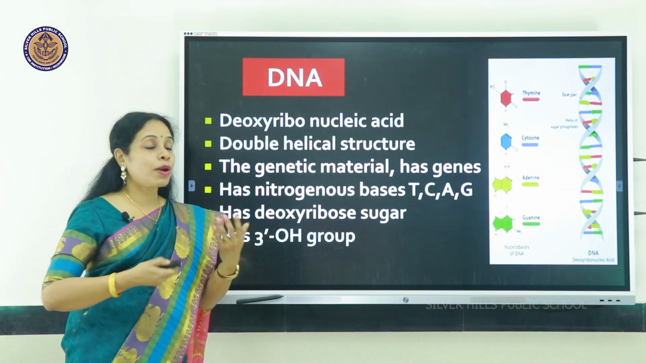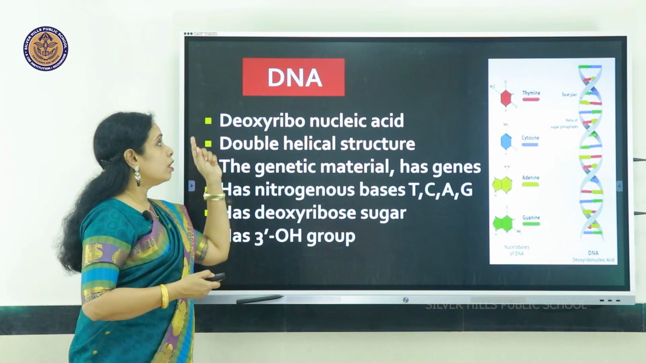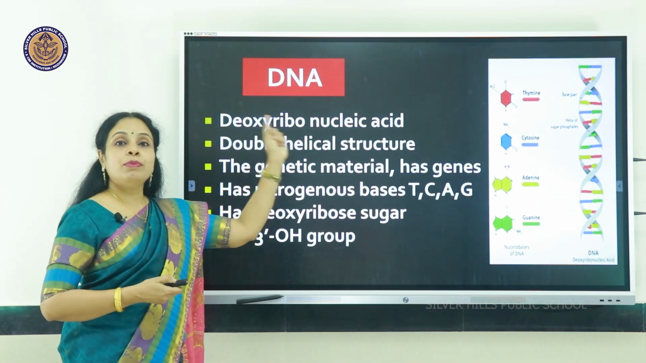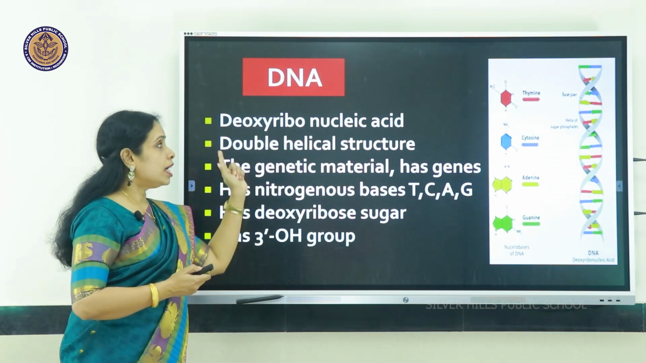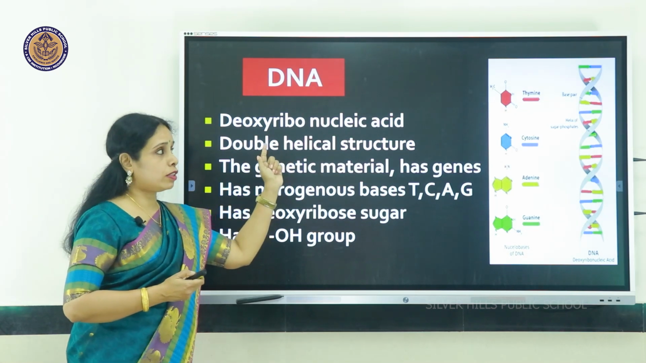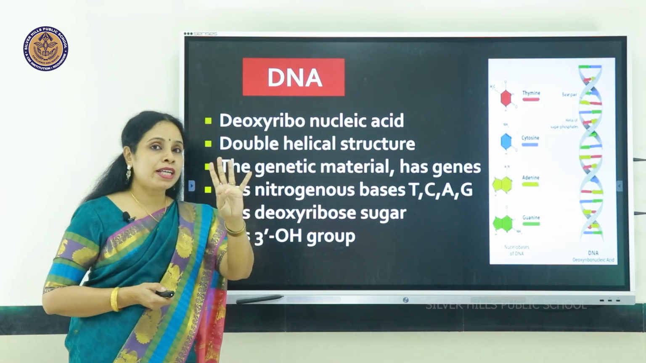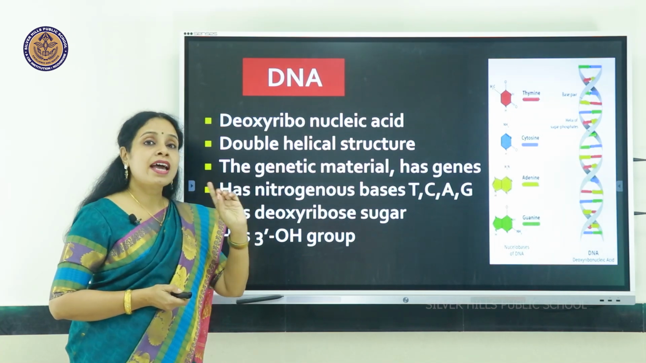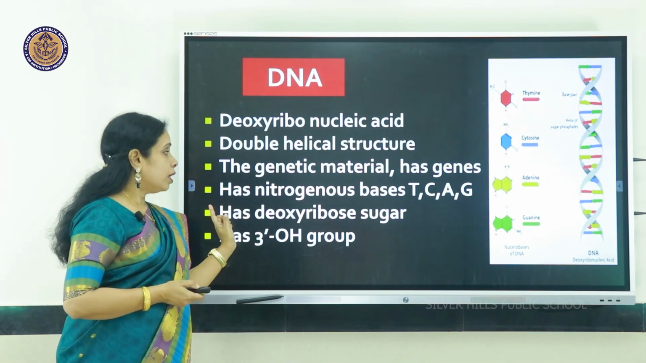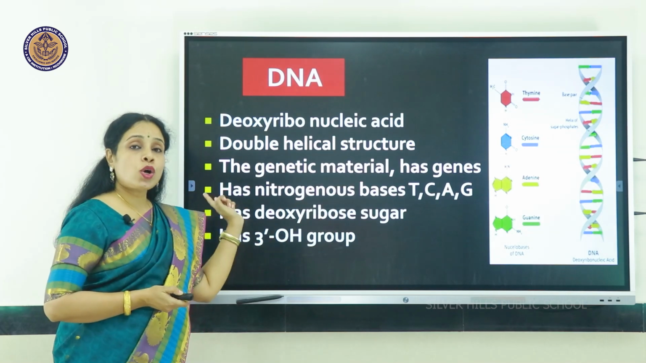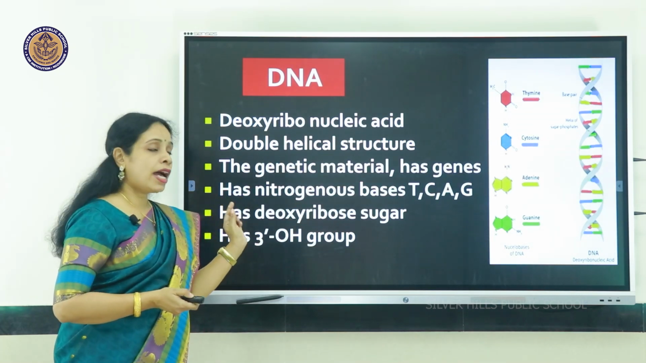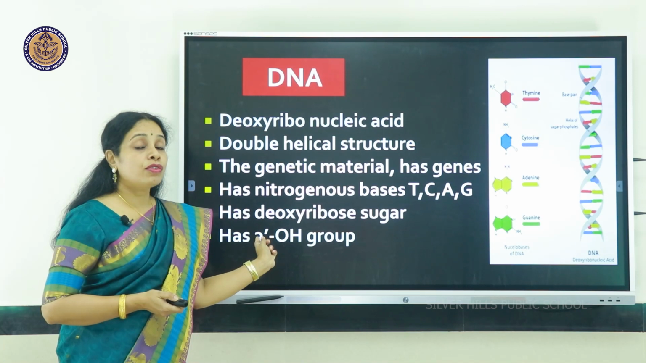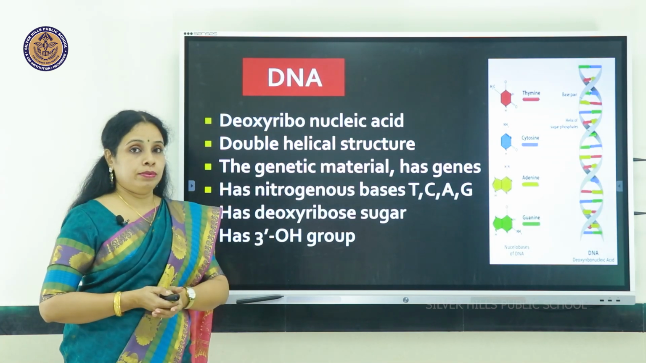Now, let us see more about the DNA. The full form is deoxyribonucleic acid. It is a double helical structure. It has the 4 nitrogenous bases: thymine, adenine, guanine and cytosine. The sugar in it is called deoxyribose and it has a 3' OH group.